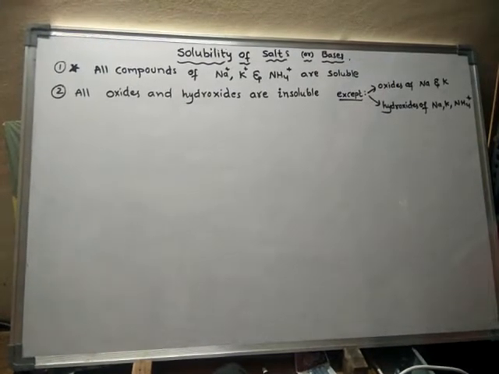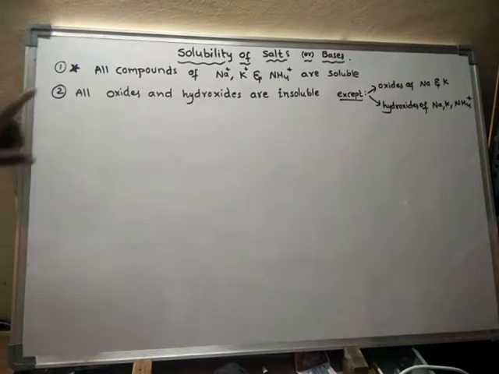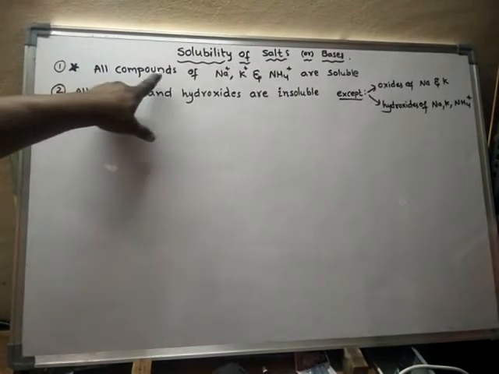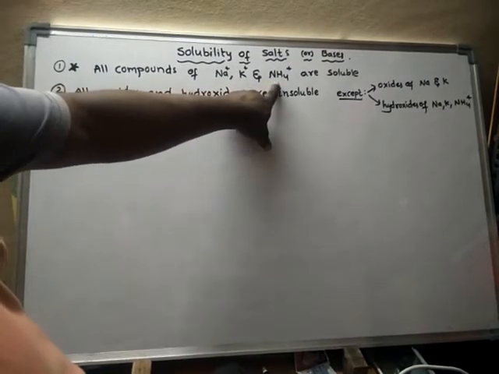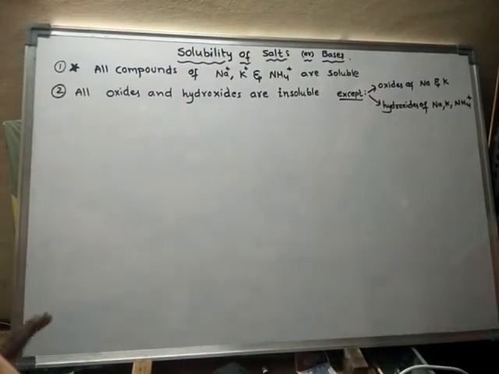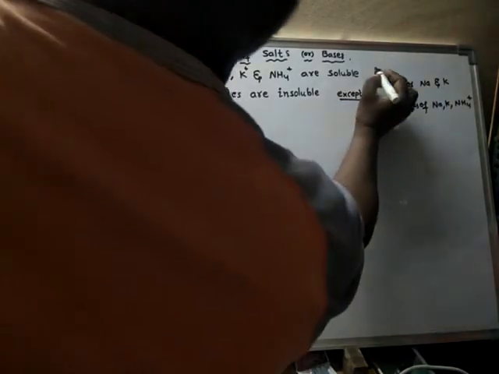In our previous video, we have seen different types of salts. So now we will discuss the solubility of different salts or bases. All compounds of sodium ion, potassium ion or ammonium ion are soluble in water. They are soluble in water.